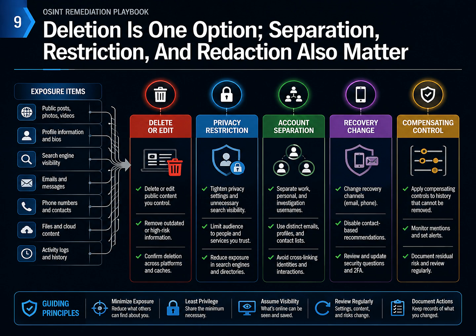Deletion is only one option, and many historical records cannot be removed completely. Edit or delete pages you control, tighten visibility, separate work, personal, and investigation identifiers, replace recovery channels, disable unnecessary contact recommendations, redact public delivery copies.